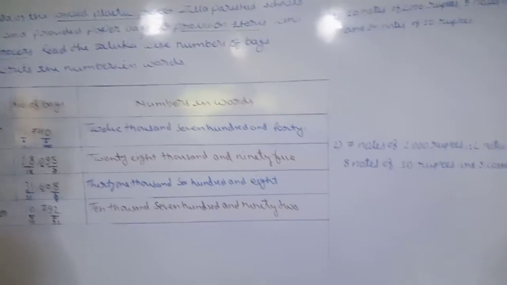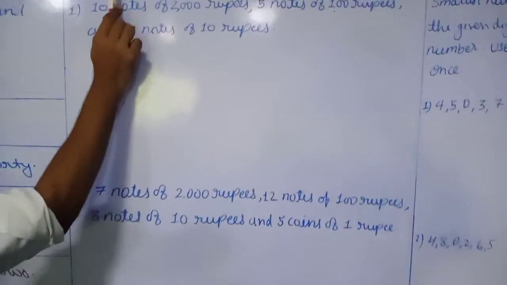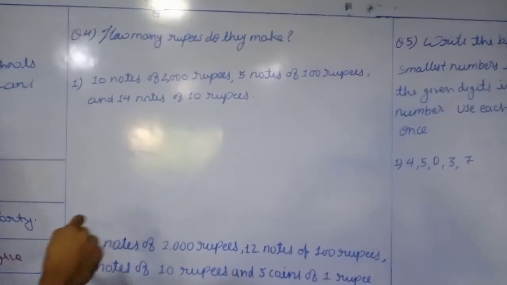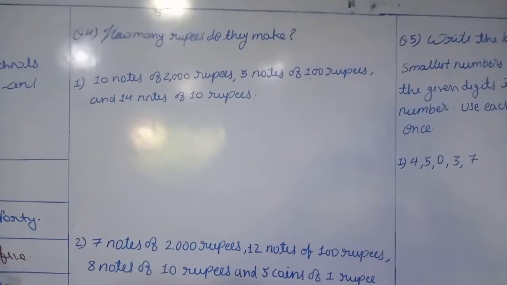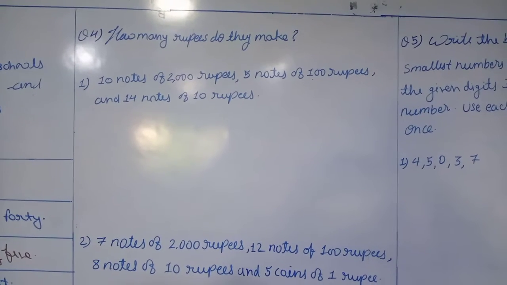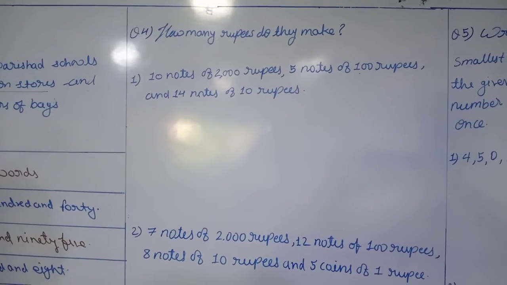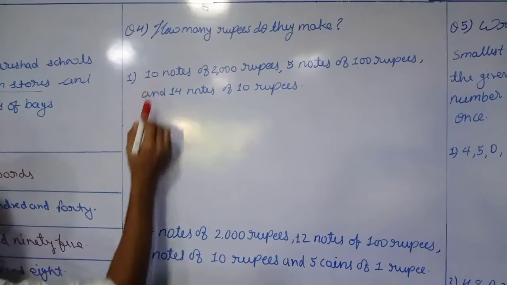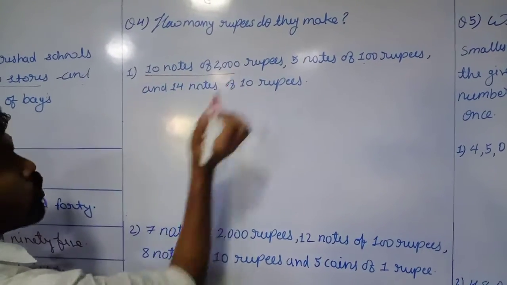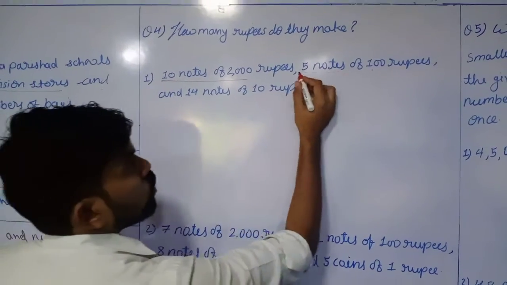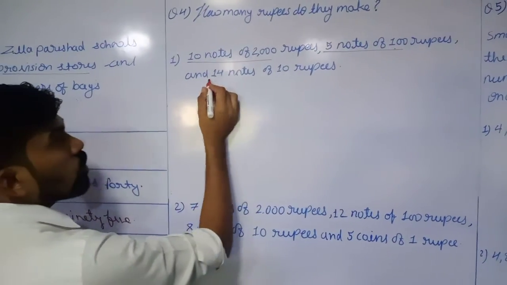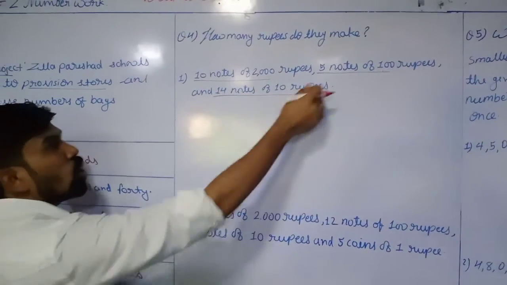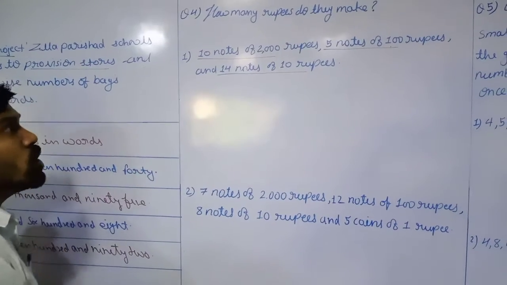Now let's proceed to question number 4. How many rupees do they make? Means in question number 4, if we have a number of currencies with us, how are we going to count how many rupees we have? Let's see. In sub-question 1: 10 notes of 2,000 rupees, 5 notes of 100 rupees and 14 notes of 10 rupees. So total how many rupees will these three currencies make? How are we going to find?